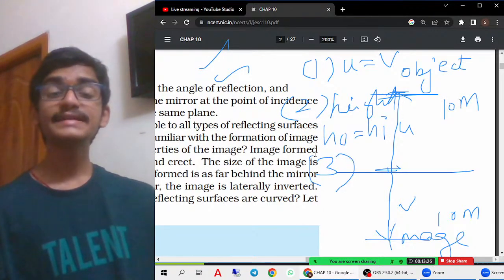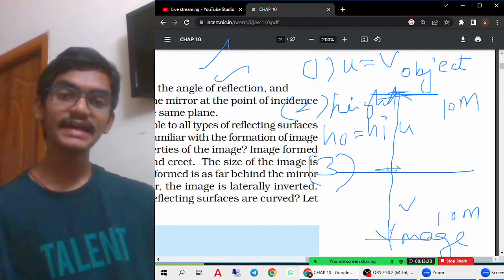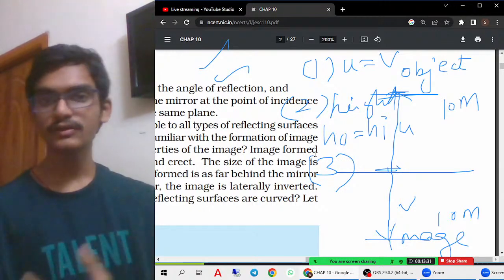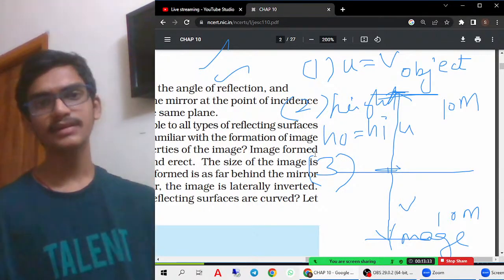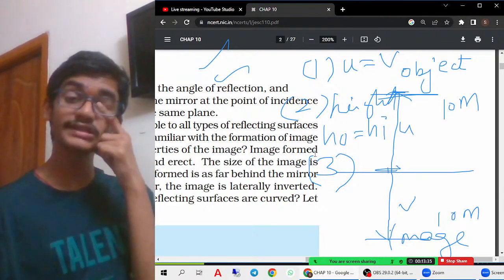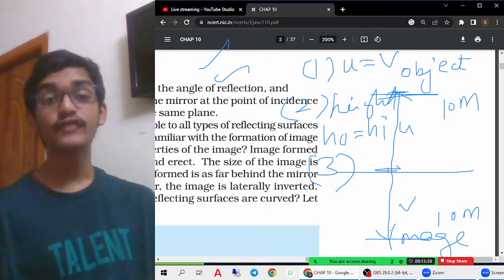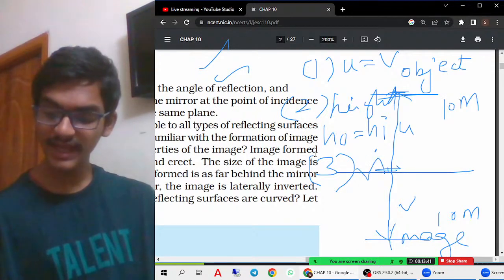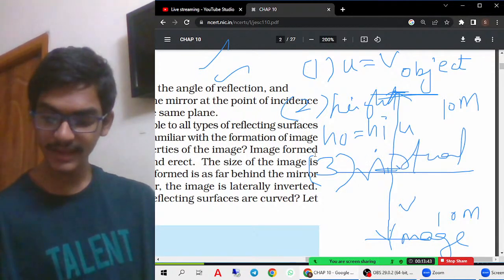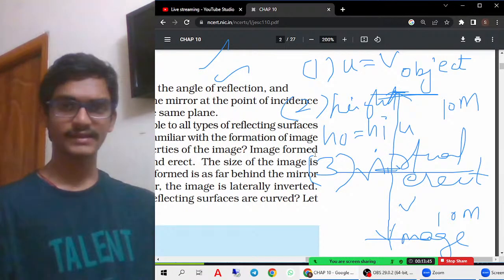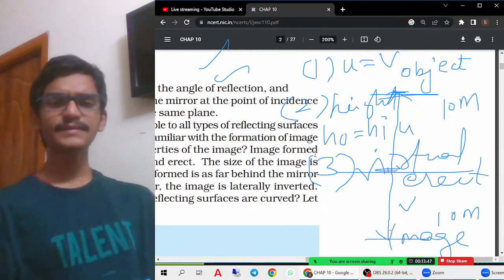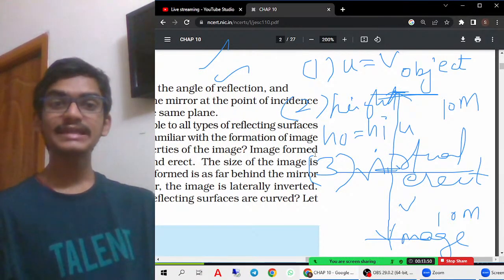The third one is that it is virtual. Virtual in the sense that the image falling on the mirror cannot be captured, because it cannot be taken on a screen. It is a virtual image. Therefore, the image formed in the mirror is virtual and erect. Erect means it is as it is, and upright is nothing but upright.